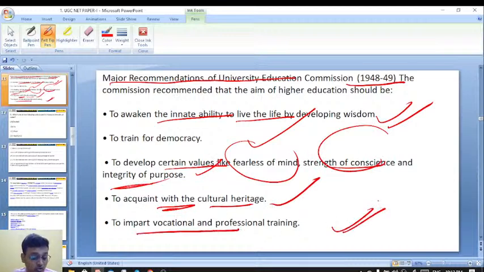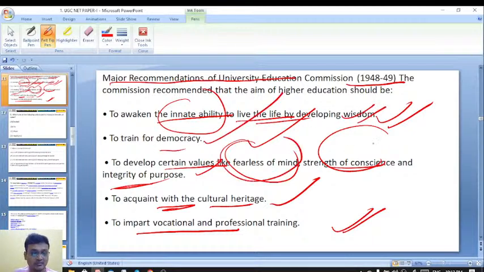These are the major recommendations of the Radhakrishnan Commission.